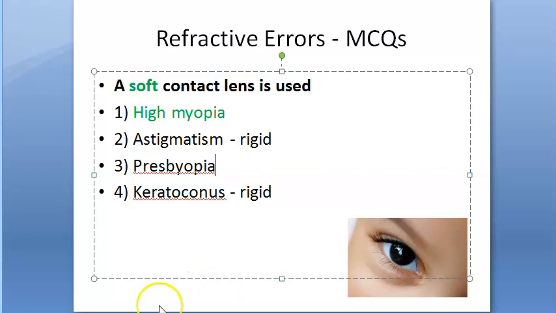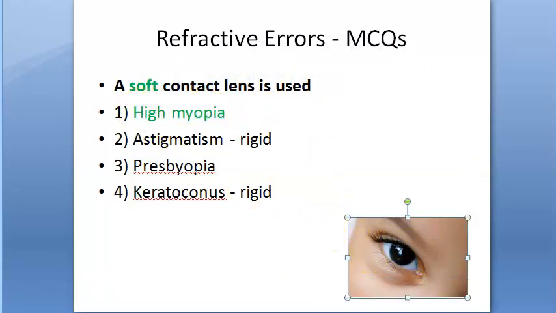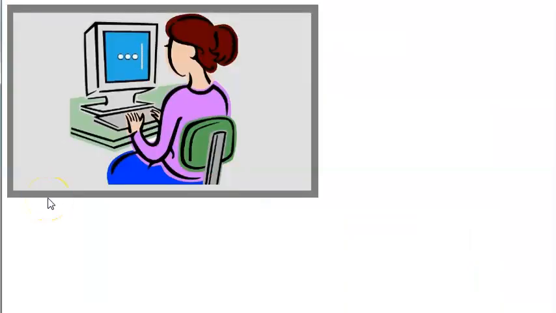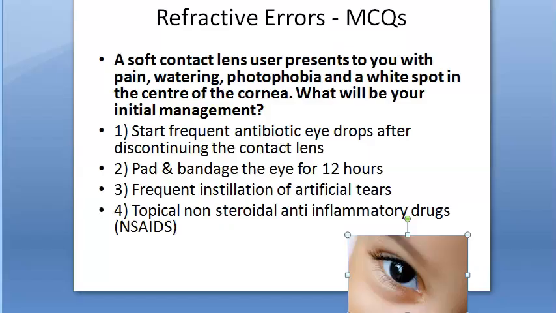What about presbyopia? The treatment for presbyopia is convex lens, right? And that is for near vision. Presbyopia is age related, accommodation related, and the lens can be unifocal, bifocal, varifocal. So they have not written much data here on soft contact lens. So we will just go with high myopia here. That is the answer. High myopia, you use soft contact lens.